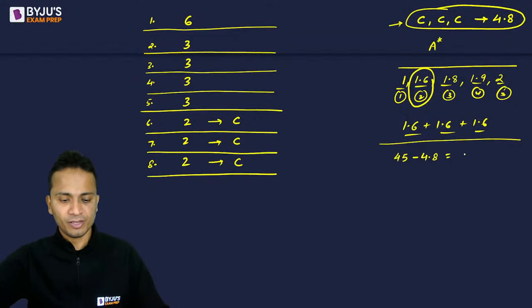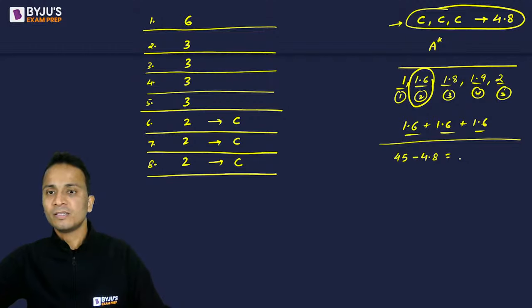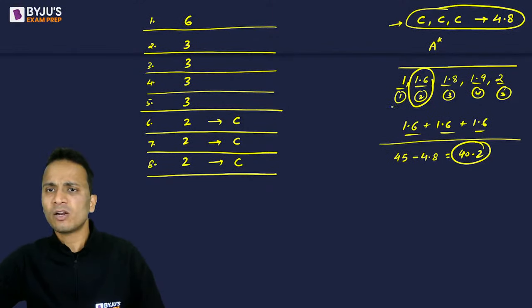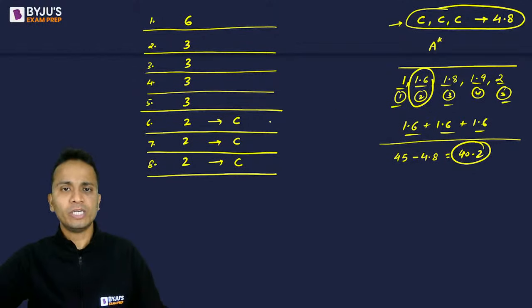Now I'm left with how much? 40.2. Okay, wait, Divij, I'll also consider that 1, 1.8 and 2. ठीक है, अगर मैं इस ये वाला केस भी बना देता हूं यहाँ पे, ठीक है. 1, 1.8 and 2.